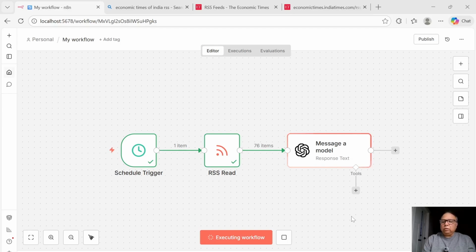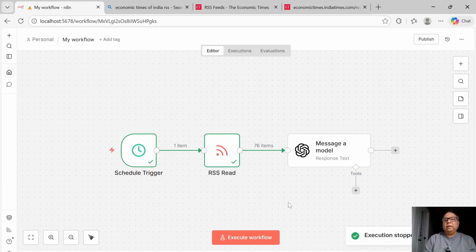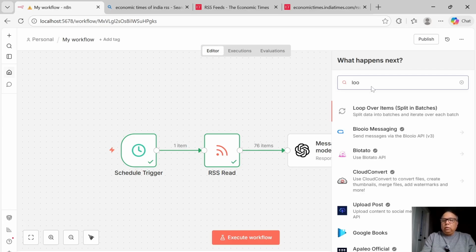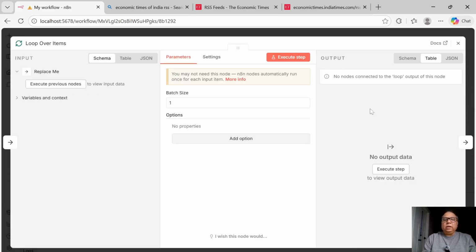Well, it's been more than 4 minutes now, 3 minutes, and still I'm not seeing any response. So let me just terminate the workflow and try and create a messaging in such a way that I message one item at a time to the model. In any case, I want to get only those items in a way that I can process them. So let's put the batch size as 1. All right.